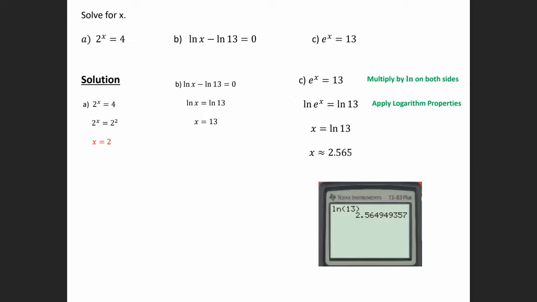If we bring the x to the front, then we have x times natural log of e is equal to natural log of 13. And natural log of e here is going to be 1. So x times 1 just gives you that x. So here my answer is x is equal to the natural log of 13. And then natural log of 13, you can use your calculator key, and that's going to be 2.565.